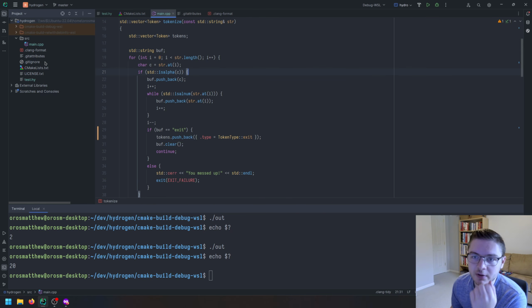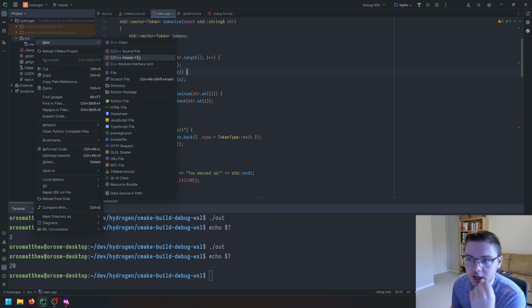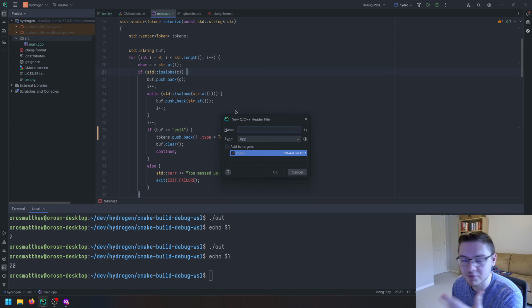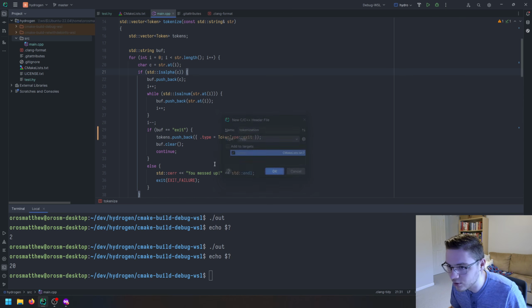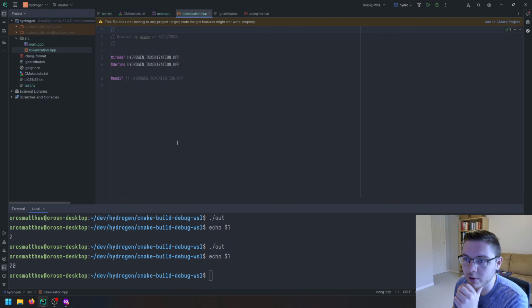Right, so let's actually go ahead and create a new header file, and I think I'm just going to make everything inline for now so I don't have to create another CPP file for the implementation. There's no other reason other than I don't feel like having to split things between 2 files. So let's just call this tokenization. Tokenization, that is how you spell that. Okay, and this is HPP. We will add it to Git.